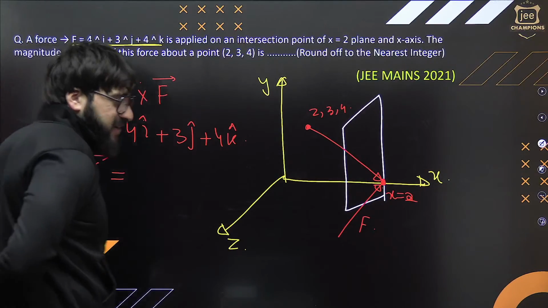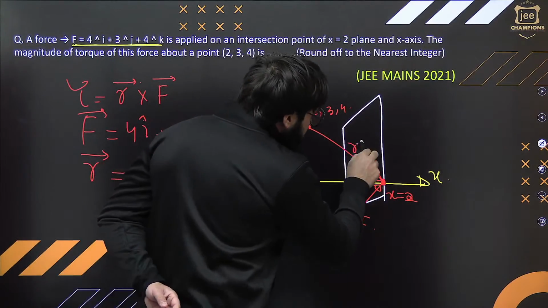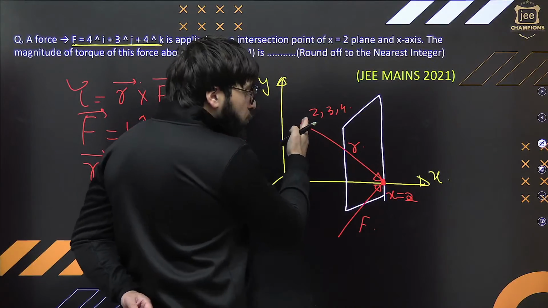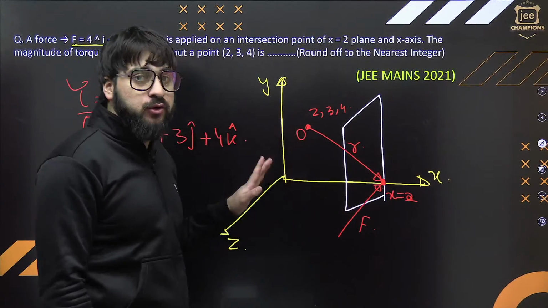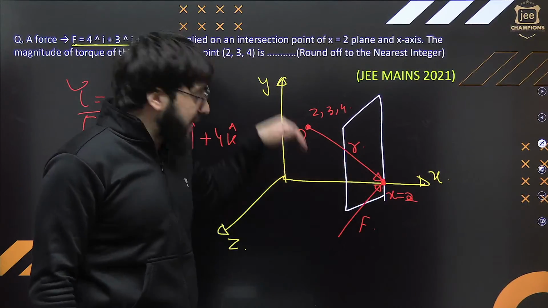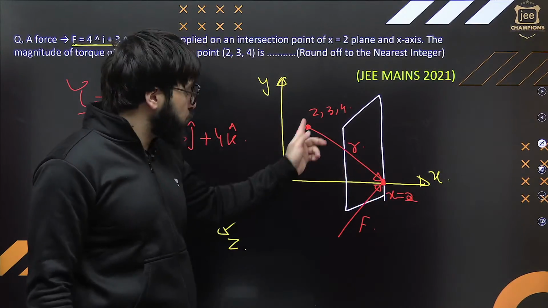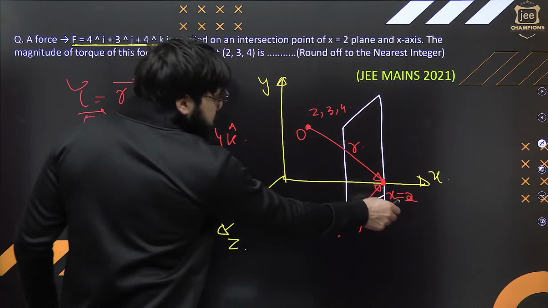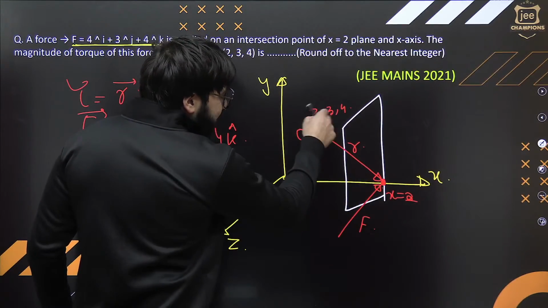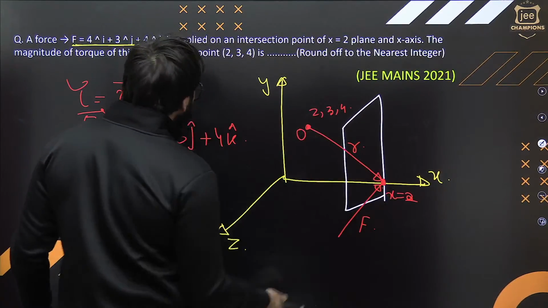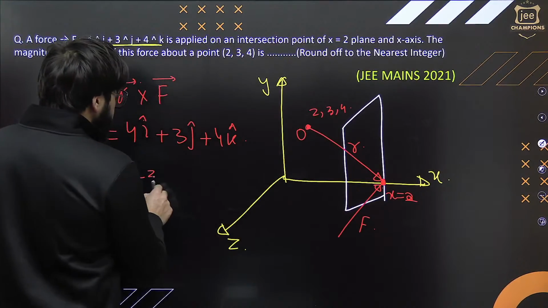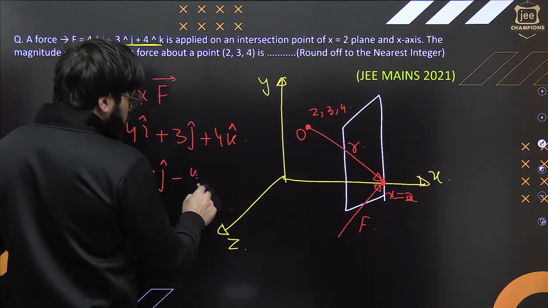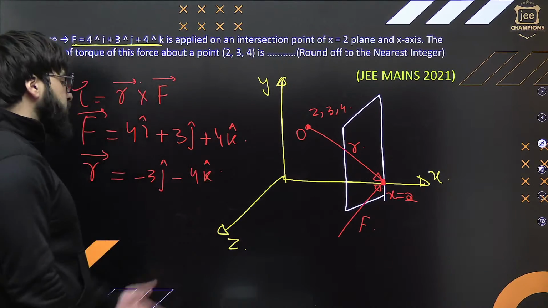You will say, sir, radius vector will be simply this one, can I call this the radius? About this point, we are supposed to find the torque. If I say, for example, about this point O, at this point, force is acting. I'll take this as a radius vector from this point to this point. So how much will it come? This is x equal to 2. This is having the x coordinate 2. So 2 minus 2, 0 will be there. And afterwards 0 minus 3. So can I just write 3j cap minus 4k cap? Exactly. Now just take it.